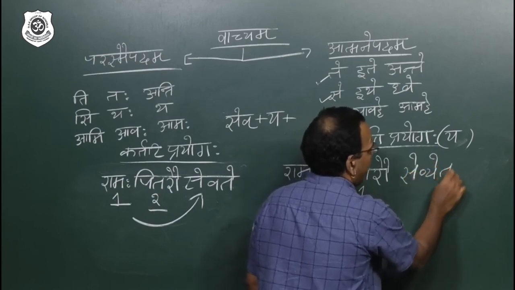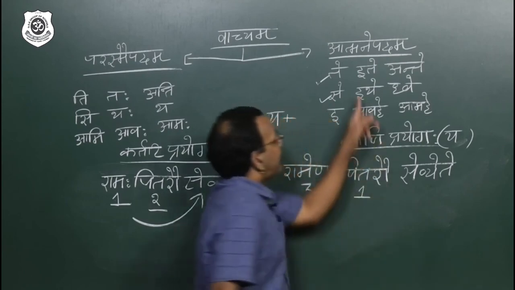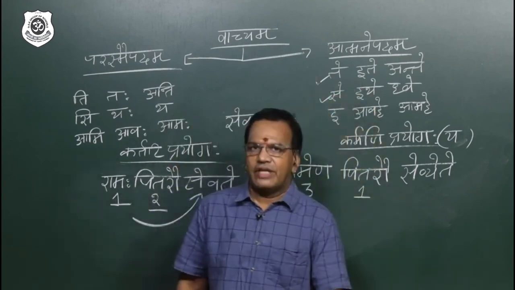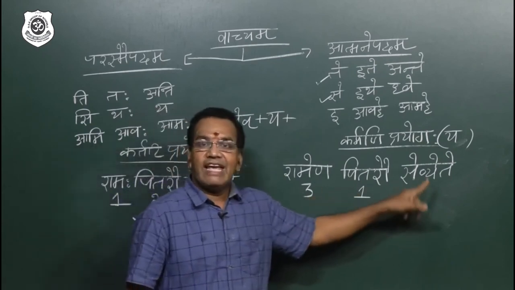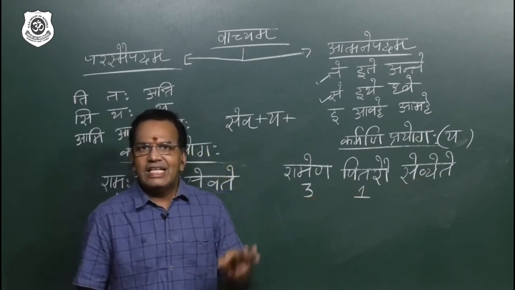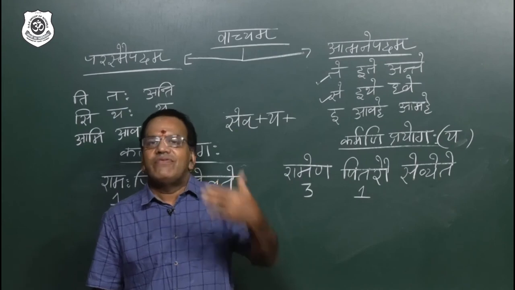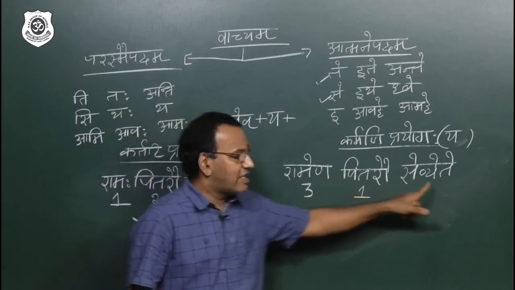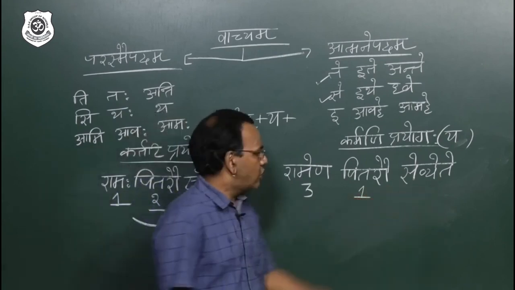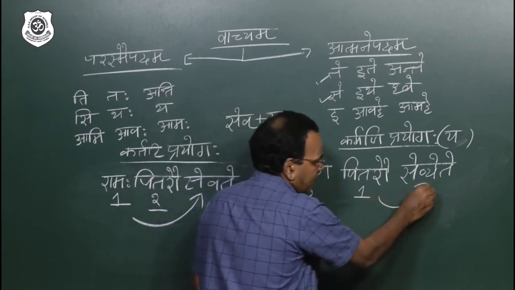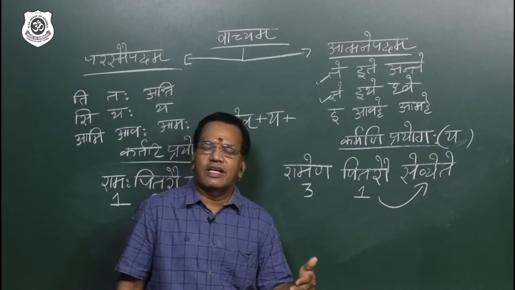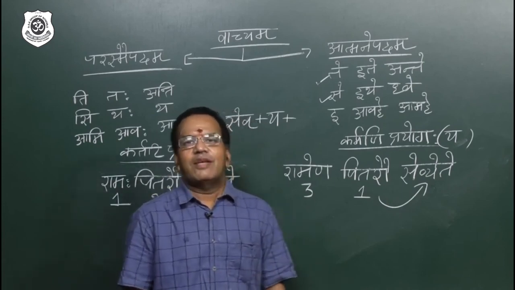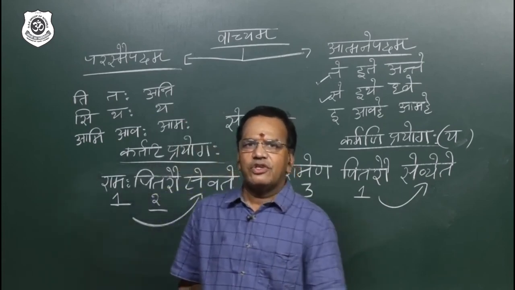Sevyete, sevyete. E converts into A. A plus E is equal to A. You know Gunasandhi. So, Ramena Pitarau sevyete. Why did I select sevyete? Because the verb is reacting according to Pitarau, which is first, third person dual, Prathama Vibhakti.